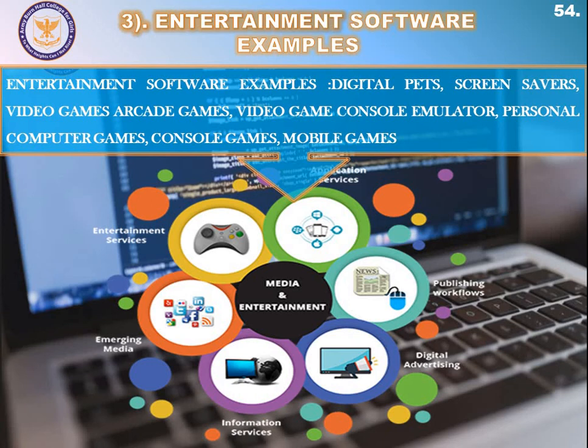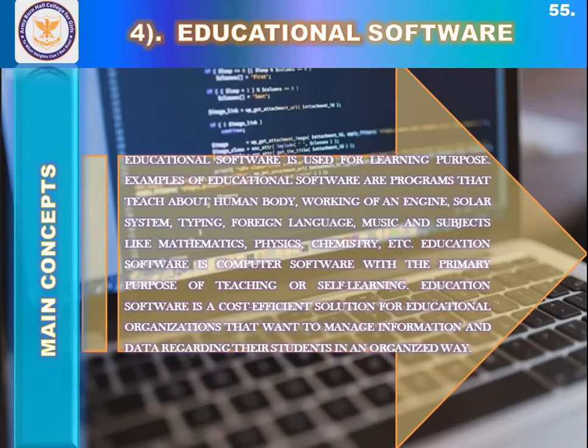So these types of apps fall under the category of entertainment software.